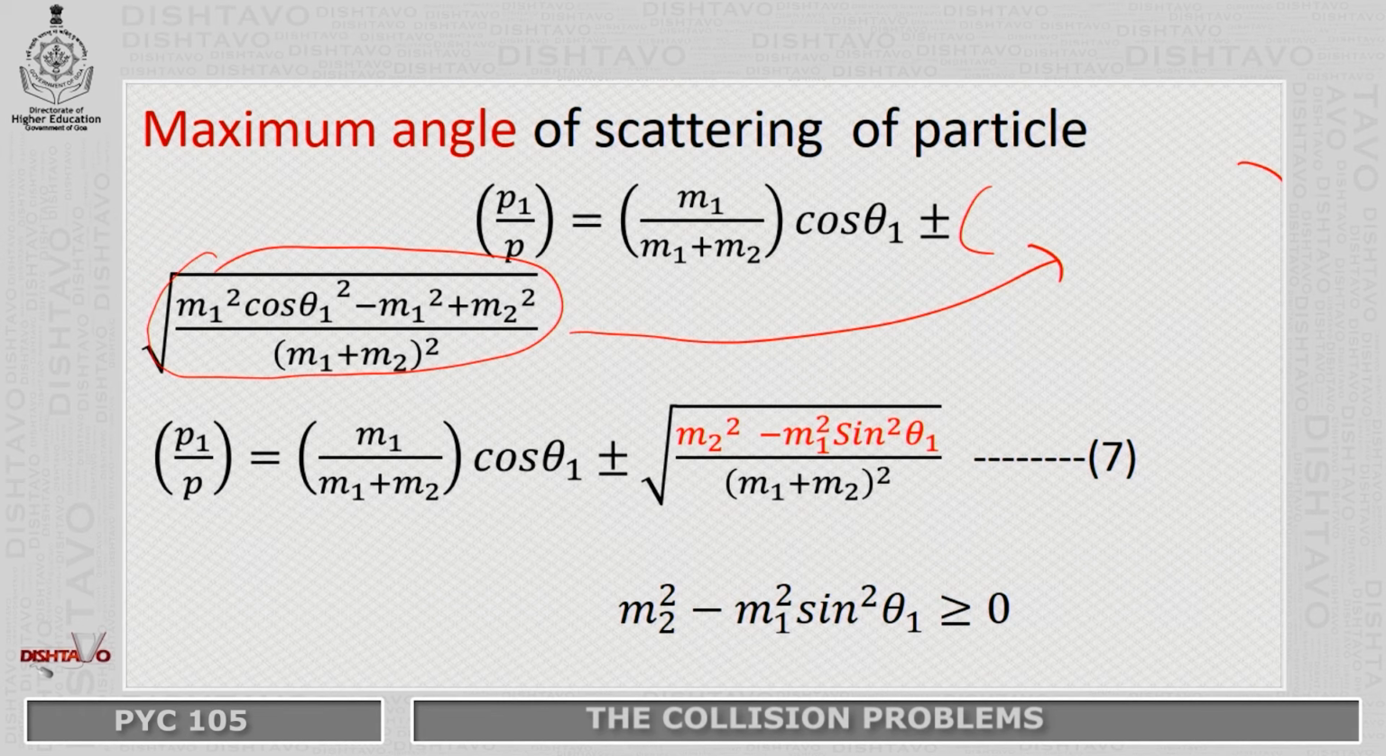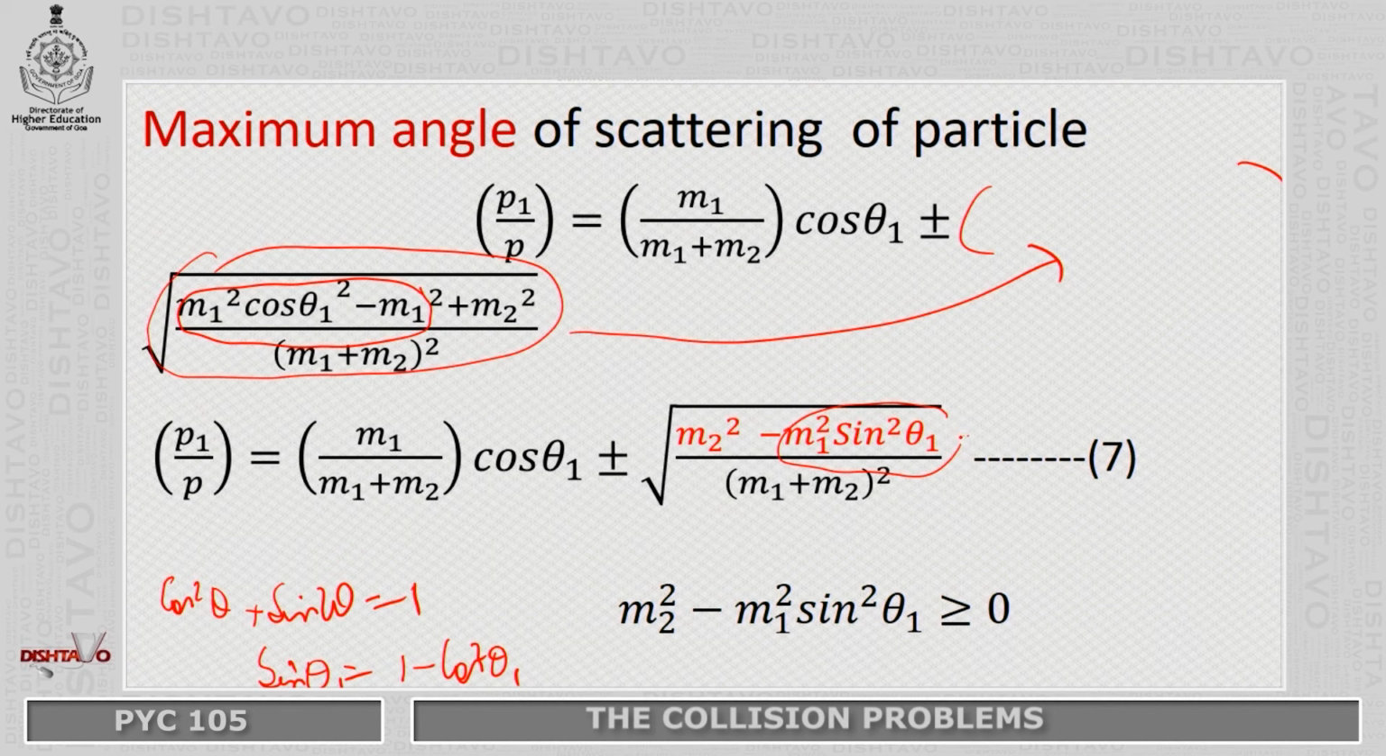Therefore, we rearrange this. We also know that cos squared theta plus sin squared theta is equal to 1. So, we rearrange: sin squared theta is equal to 1 minus cos squared theta. If we put theta 1 here, we can replace this quantity with sin squared theta 1, and therefore we have the root, P1 upon P2 equals m1 upon m1 plus m2 cos theta is equal to this. From this we get a maximum angle.